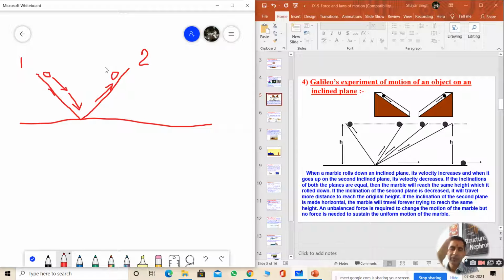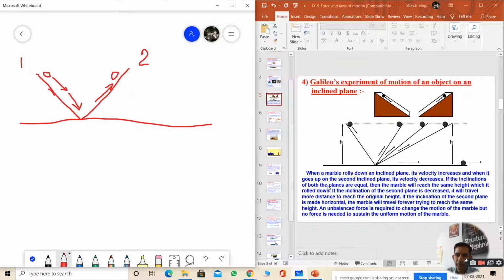First one, see my hands here. So this is my hand. This is how you can make one experiment or one demonstration at your home. Then you see, whenever it is coming down, the speed will increase, and whenever it is going upward on the surface, the speed or velocity will decrease.